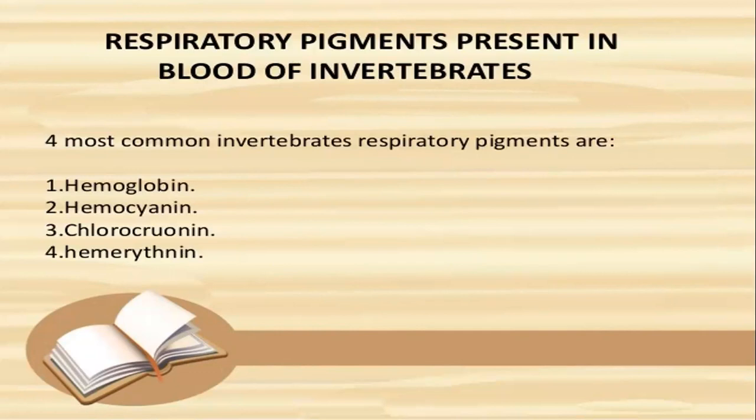Respiratory pigments present in the blood of invertebrates. There are four common pigments present: for example, hemoglobin, which is mostly present in vertebrates, hemocyanin, chlorocruorin, and hemerythrin.